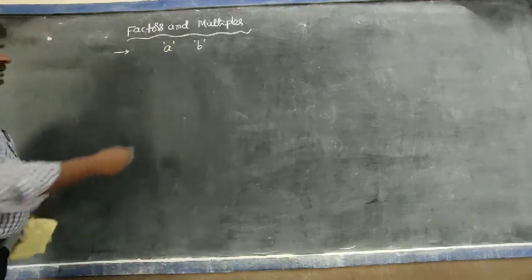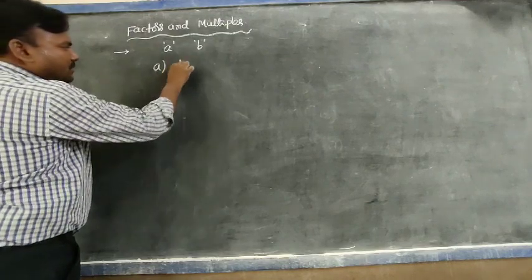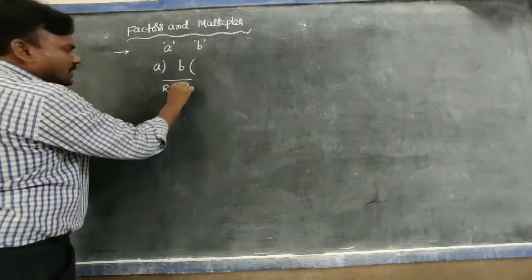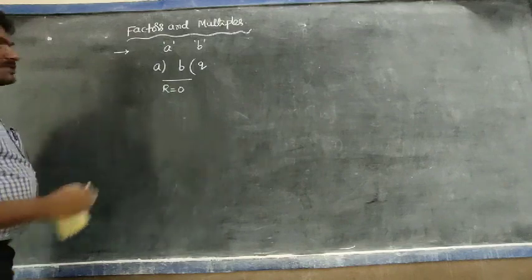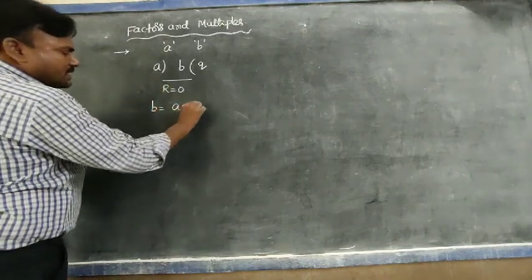Observe, students. A number A divides another number B exactly means the remainder is 0. We have taken the quotient value, and by using the division rule, B equals A times Q plus 0.